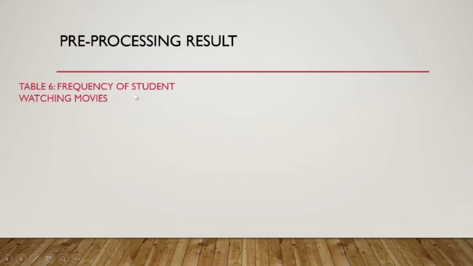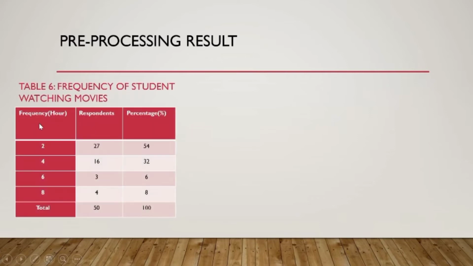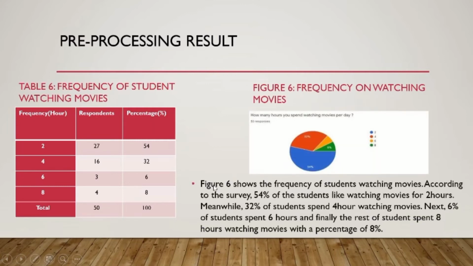Table 6. Frequency of students watching movies. These are the frequency: 2 hours, 4 hours, 6 hours, 8 hours. Figure 6 shows the frequency of students watching movies.